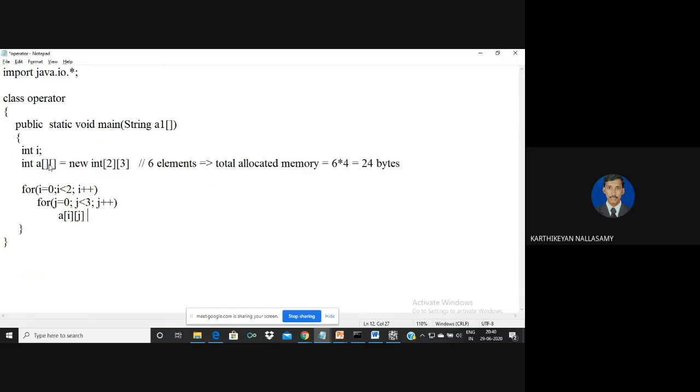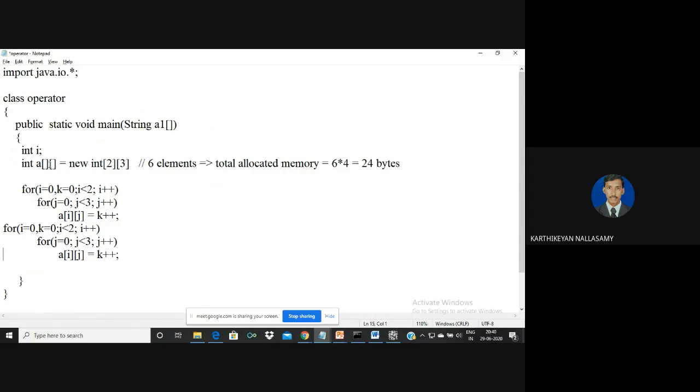So a of row and column index equal to k plus plus. Assume that the value of k equals 0. This is for runtime initialization. Basically, whatever you want, you can assign it. That is similar to the C concept, so you don't need to worry about it. The way we initialize is not an important thing.